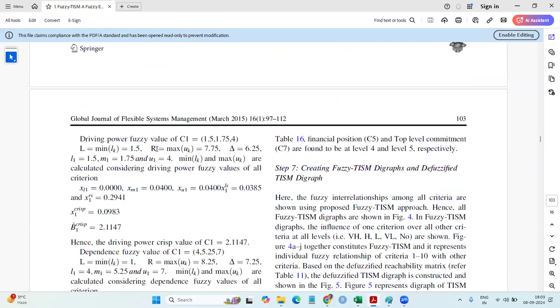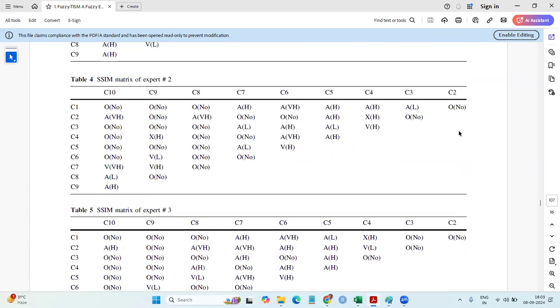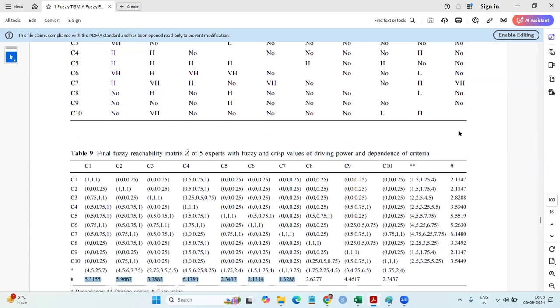L value is 1.5, R is 7.75. Let me show you one such thing from here. From this table, you get the sum 1, 0, 0, 0.5, etc. So this is the value. Check out the lowest value in this column. Are you able to read? It's low, medium, high. So read 1.5, 1.5. The minimum value is 1.5. Look at the highest value: 4, 4, 5.5, 6.75, 7.75 is the highest value.